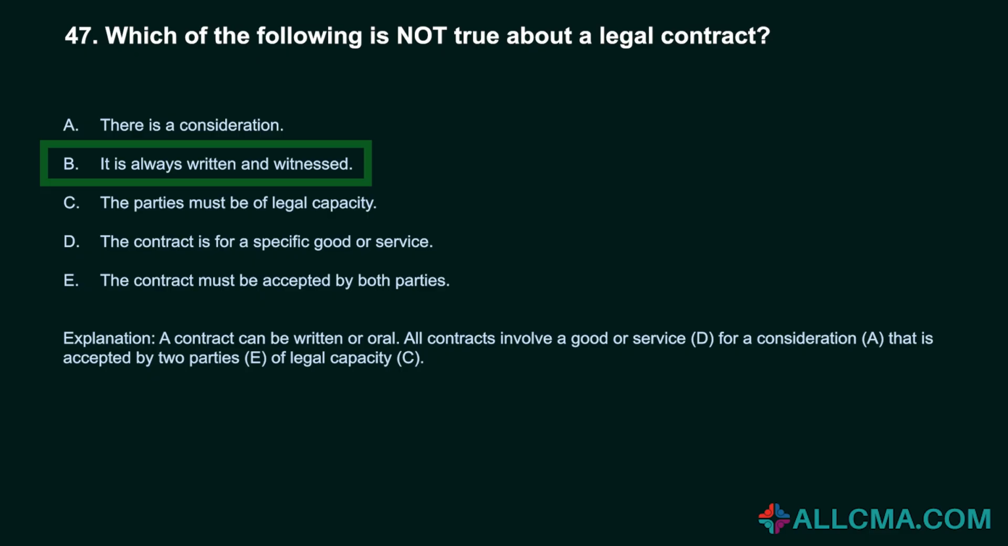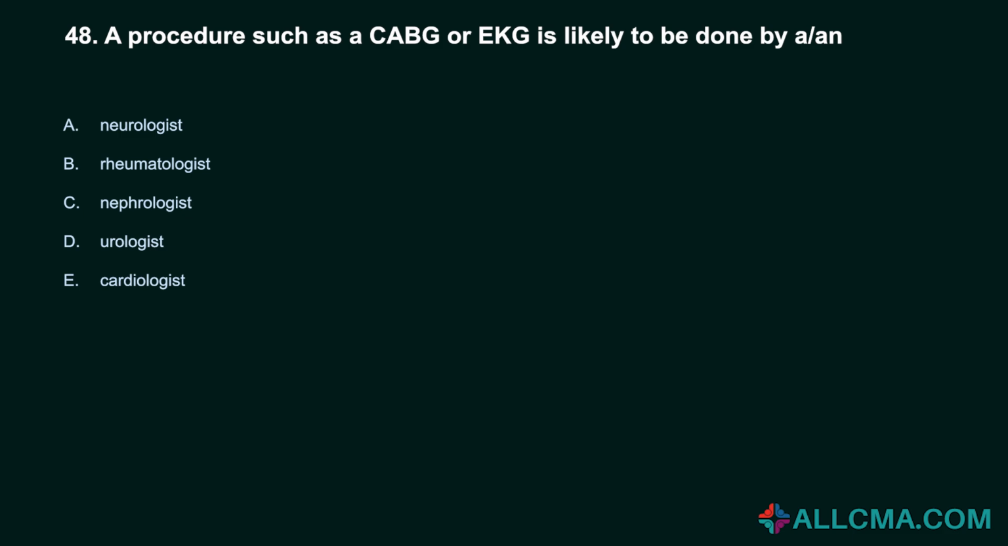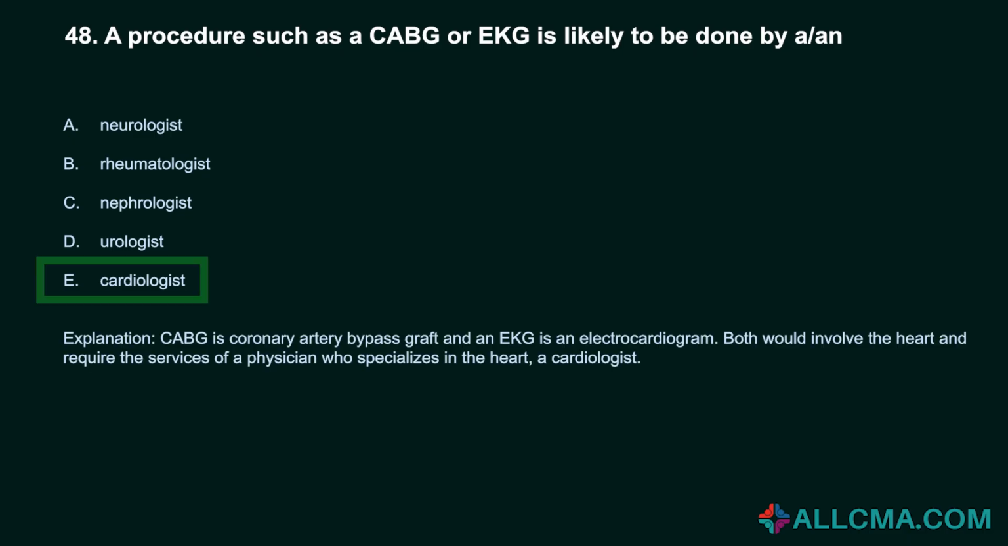48. A procedure such as a CABG or EKG is likely to be done by a/n: A. Neurologist. B. Rheumatologist. C. Nephrologist. D. Urologist. E. Cardiologist. Correct answer, E. Cardiologist. CABG is coronary artery bypass graft and an EKG is an electrocardiogram. Both would involve the heart and require the services of a physician who specializes in the heart, a cardiologist.